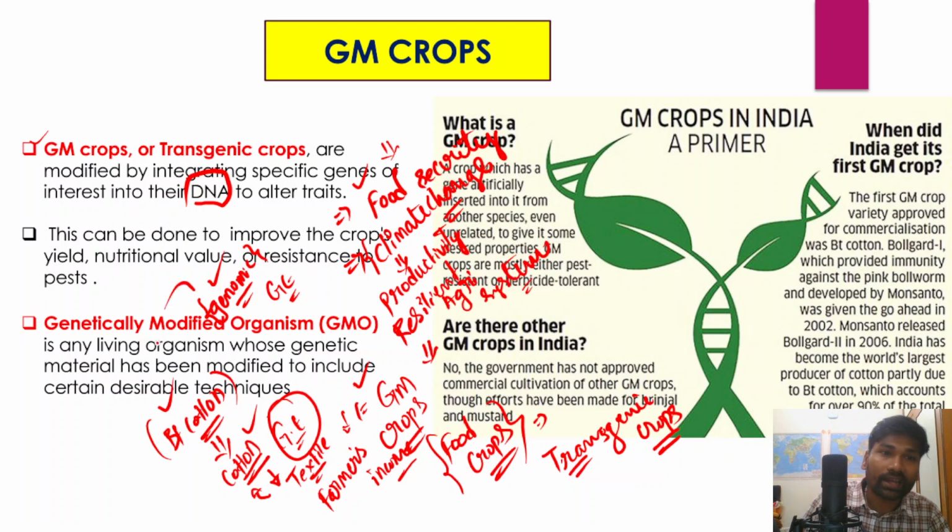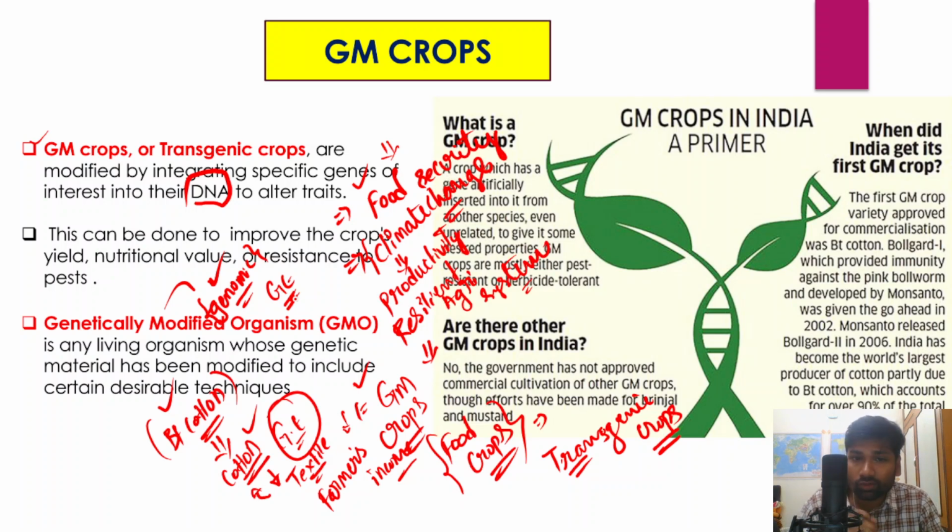They include, for example, pest resistance, drought tolerance and salinity tolerance. Those are the important traits that we can achieve through genetically modified or transgenic crops. So what is the objective? We have altered, deleted, changed or modified the genetic structure of a particular crop or plant species.